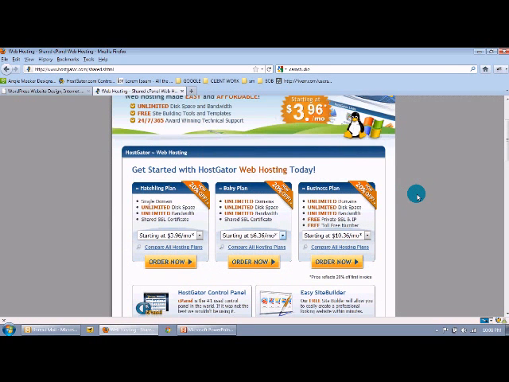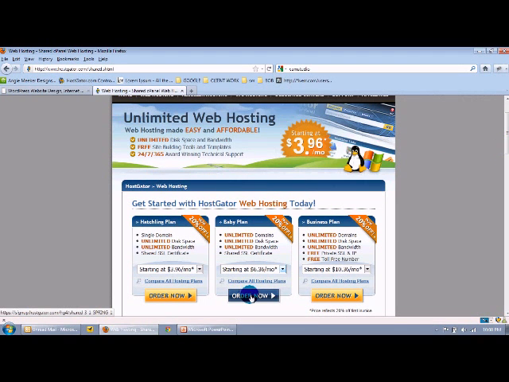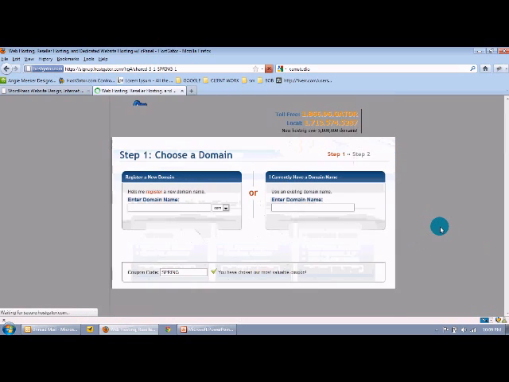Now, this process that I'm showing you is not specific to HostGator. It works basically the same with any host. So just keep that in mind. I'm using HostGator as an example and giving you that 25% off at HostGator as well. So let's go ahead and we're going to choose the baby plan and click Order Now.